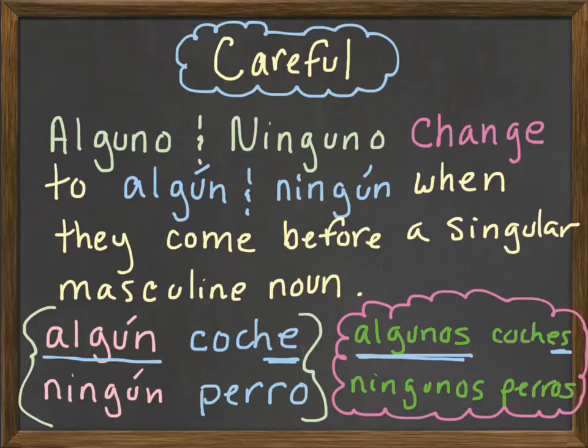Okay? Same thing down here with ningún. Not any dog. Because perro is singular and masculine, ninguno has to change to ningún, and you get ningún perro. Now, if I was going to say not any dogs, the plural form, perros, then I would have to use the word ningunos, which is masculine and plural. So I just wanted you to see the difference, the singular form versus the plural form. We'll get some more practice with this later also.